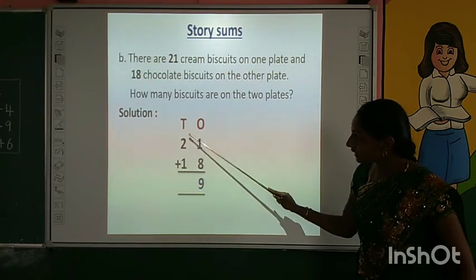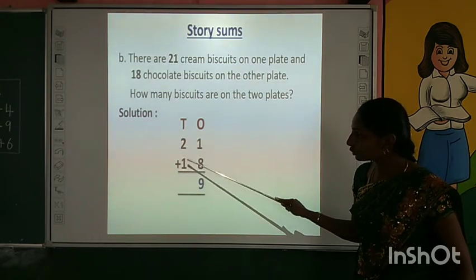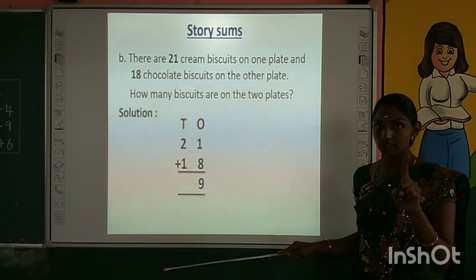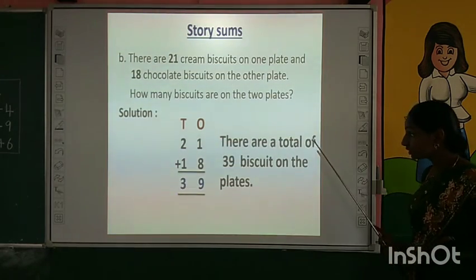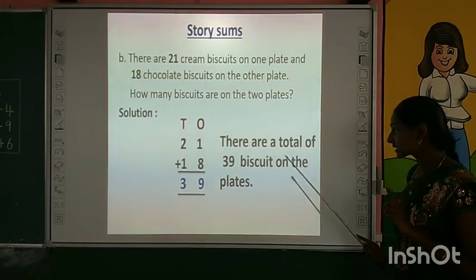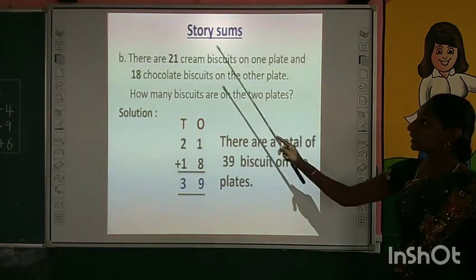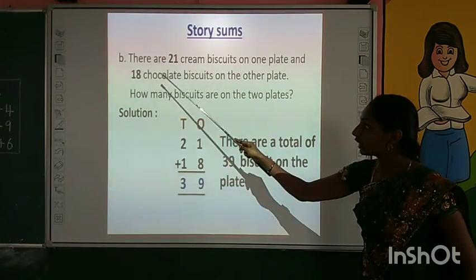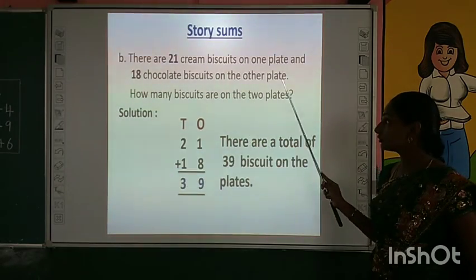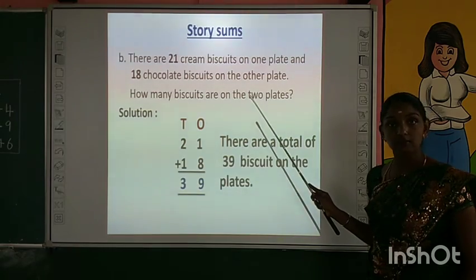Now move to the digits in tens place. See 2 and 1. 2 plus 1, 3. Okay, what is the answer? There are a total of 39 biscuits on the plates. Okay, in one plate 21, in the other plate 18. We have to add both to find the number of biscuits in both the plates.